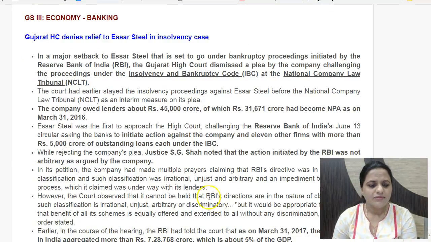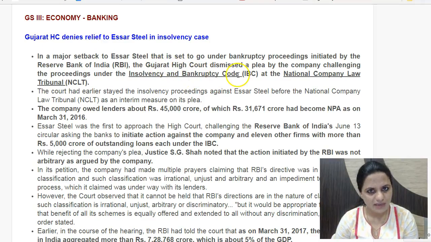Then the next news item is Gujarat High Court denies relief to SR Steel in insolvency case. Again, we have discussed yesterday itself about the Insolvency and Bankruptcy Code and the National Company Law Tribunal.